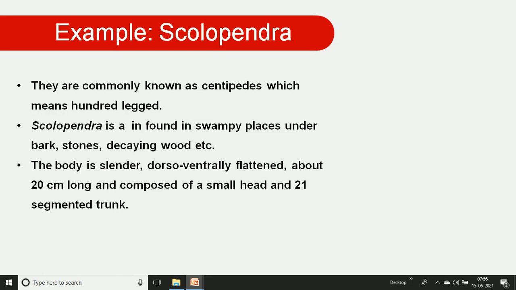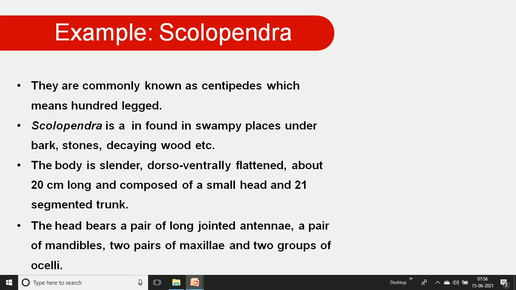The body of the Scolopendra is slender and dorsoventrally flattened. Its length is about 20 centimeters, and it is composed of a head and 21 trunk segments. The head bears long jointed antennae, a pair of mandibles, two pairs of maxillae, and two groups of ocelli are observed in the head region.